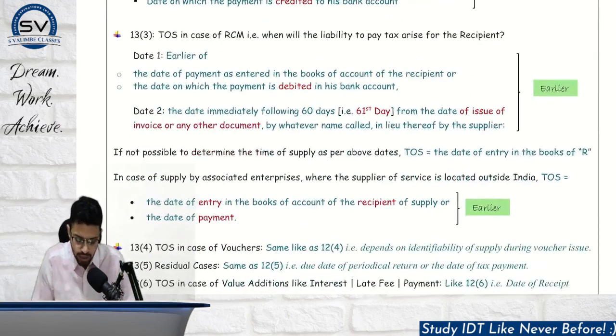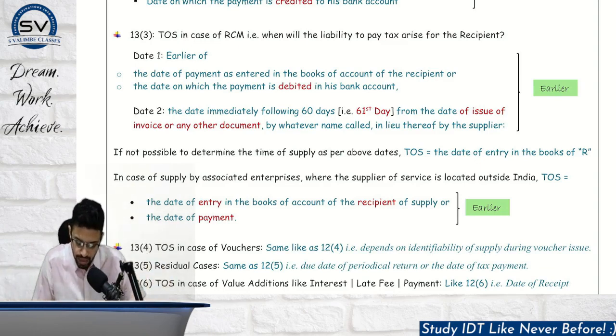Okay, now subsection 3, 12.3 talked about RCM goods, 13.3 talks about RCM services. We compared 3 dates in case of RCM of goods. One amongst the 3 was the date of receipt of actual goods. That is not obviously applicable in case of services, because services is not something which is physically received, so that is removed. Other 2 are almost same.